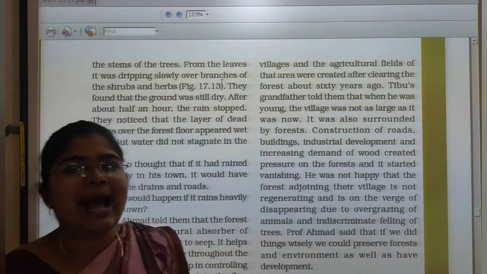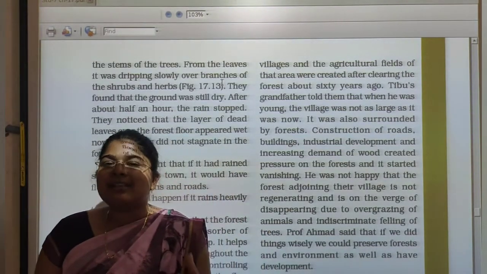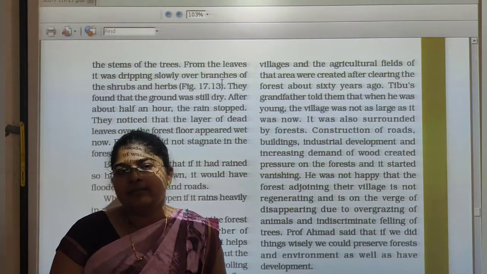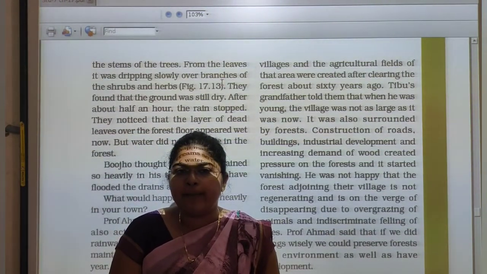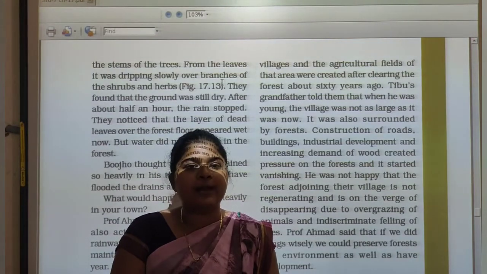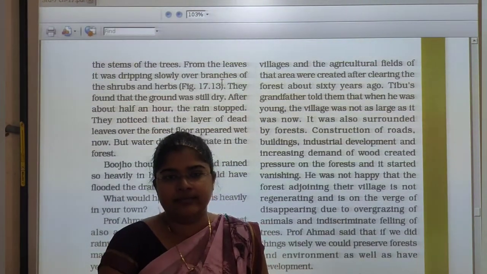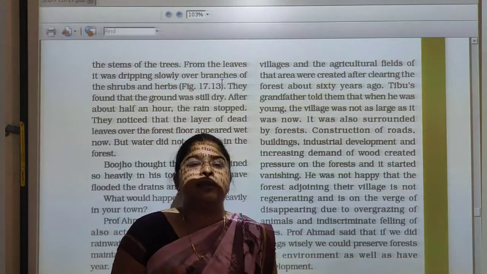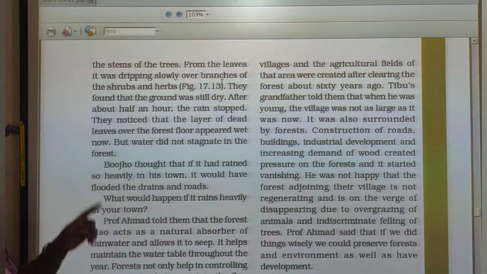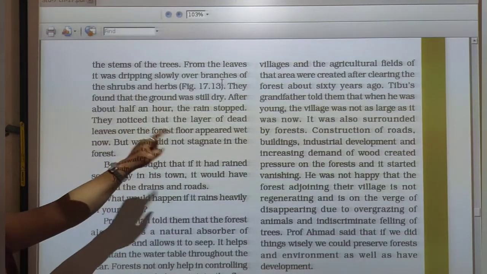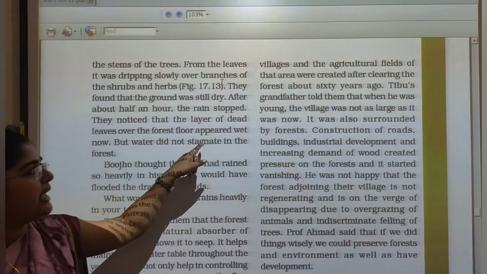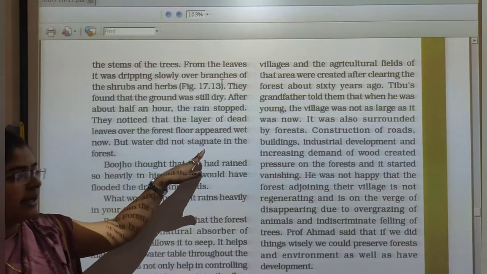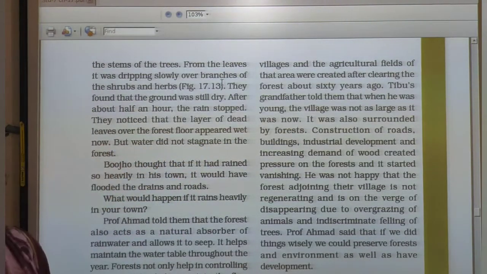Students were very surprised to see that after half an hour, when the rain had stopped, the forest floor had not gotten wet because of the canopy of the forest. They noticed that the layer of dead leaves over the forest floor appeared wet now, but water did not penetrate the forest.